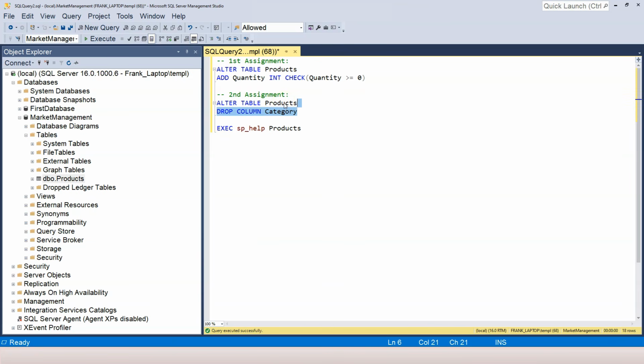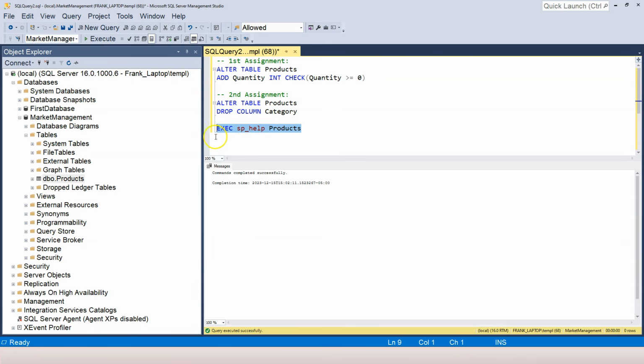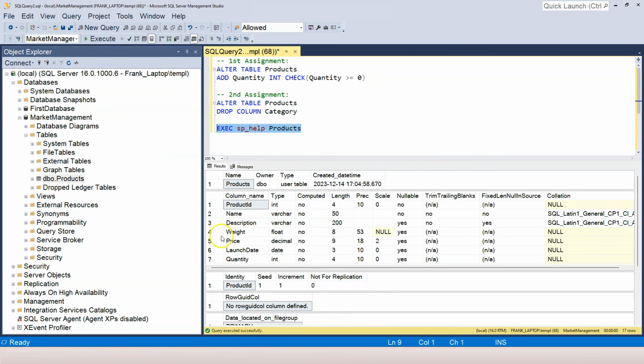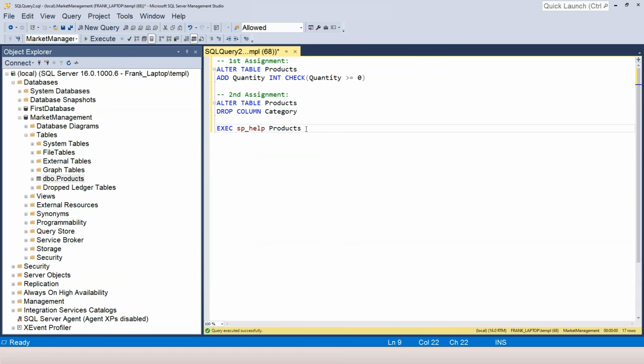Now we have multiple statements on the screen, so let's highlight the one and then press F5. Now if I execute this help procedure, I can see that the category column no longer appears in the column list. Again, let's press Ctrl R so that we can have a full screen to work with.